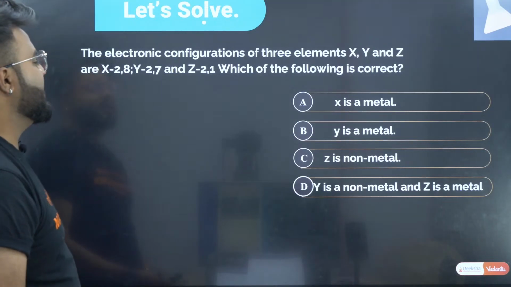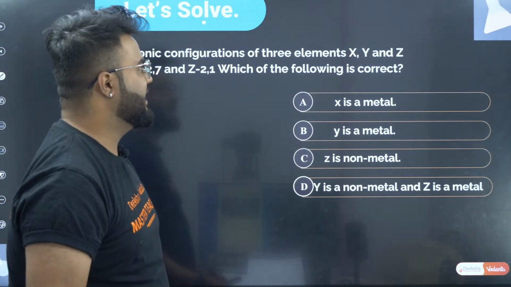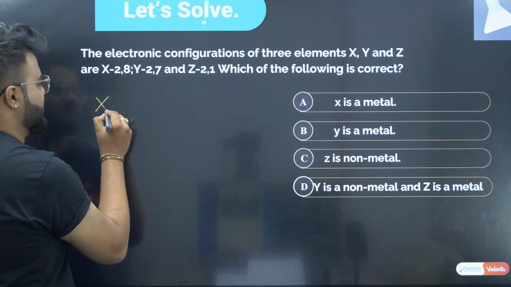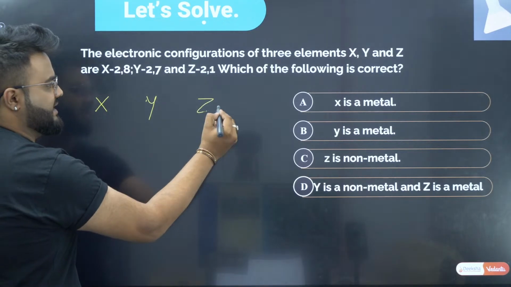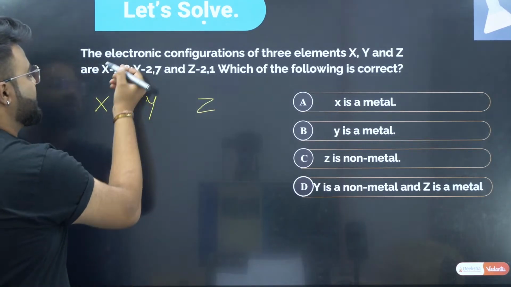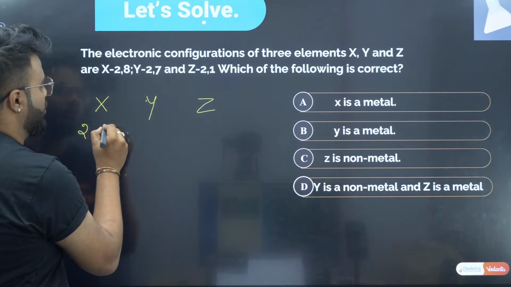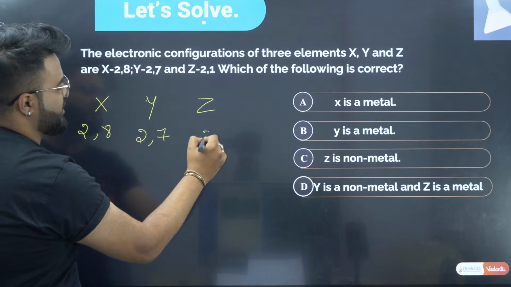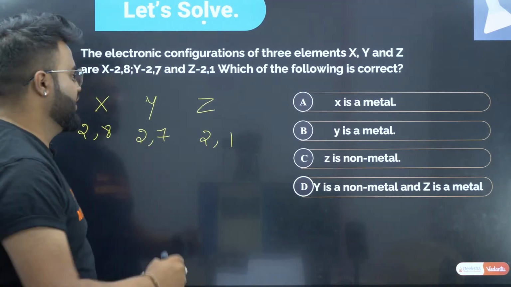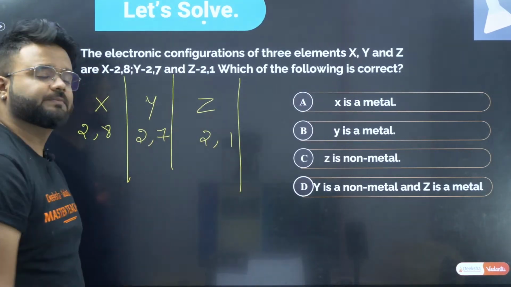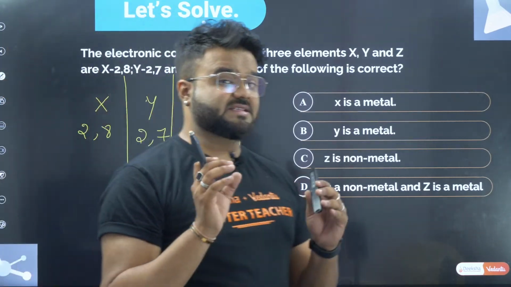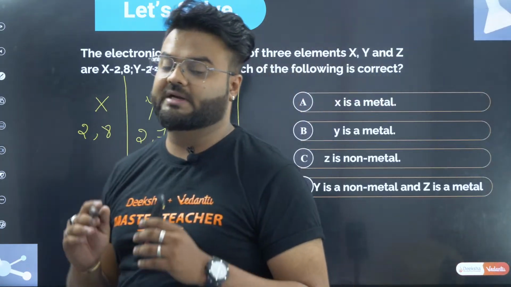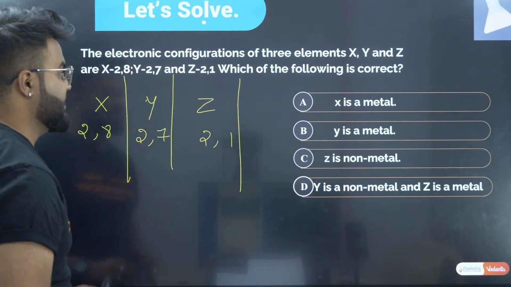Next, they're giving the electronic configuration of three elements, X, Y and Z. The electronic configuration is 2, 8, this is 2, 7 and this is 2, 1. These are the electronic configurations. Clear? Now here is a tip. Please write down this tip, because I don't know whether you have studied or not, but I am going to give you a tip in this.